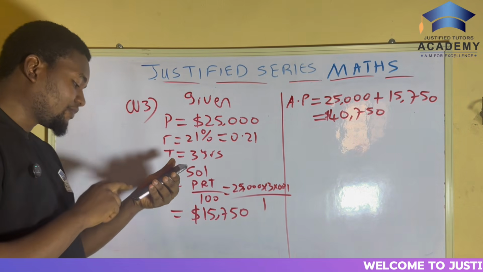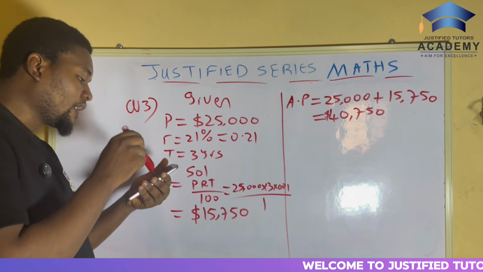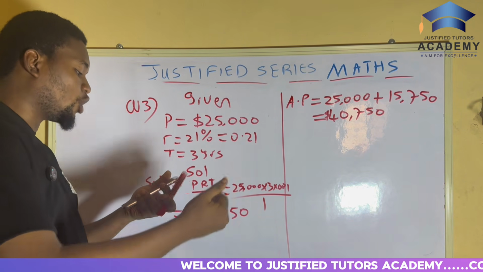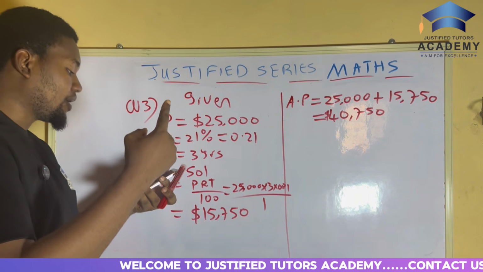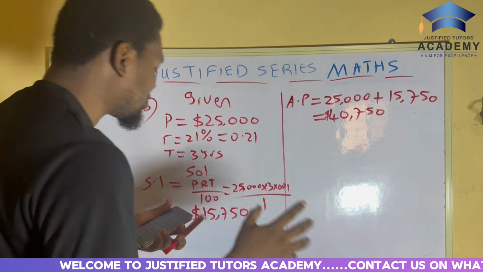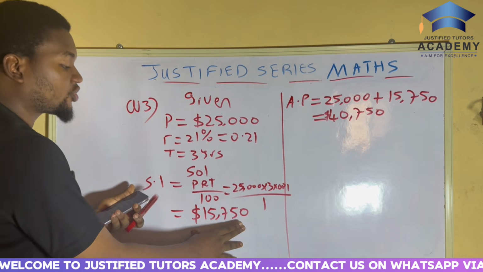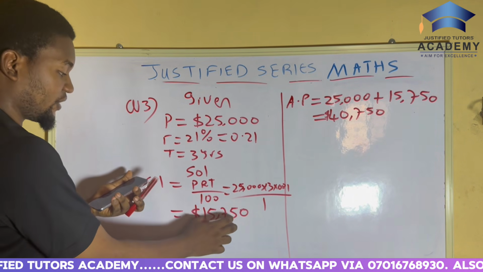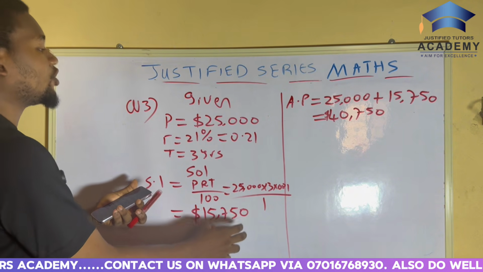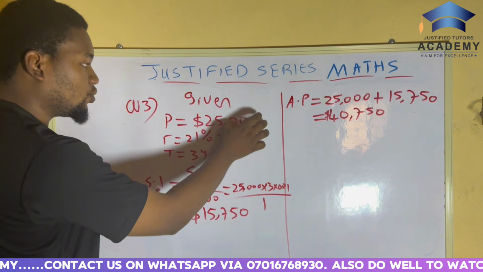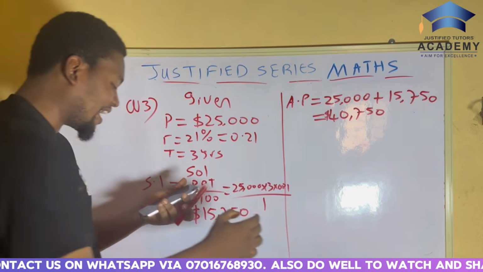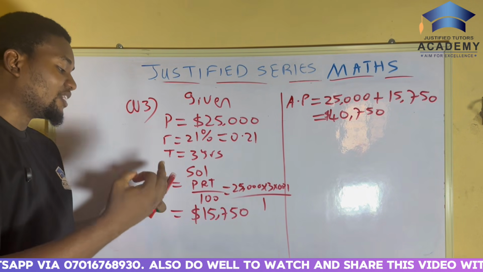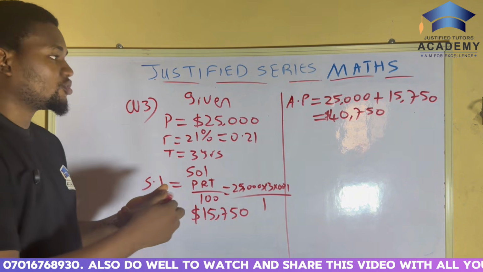Now, they said in the question, if he was able to pay back the loan in 2 years at equal yearly installments, how much did he pay each year? So now, this is the interest that was added on after the 3 years. So now, you have to add this one with this one. So now you just what?